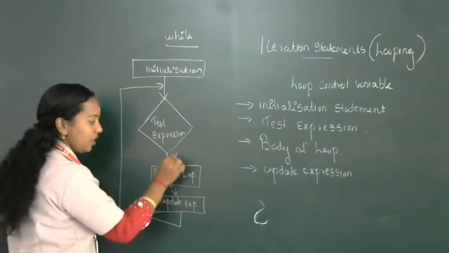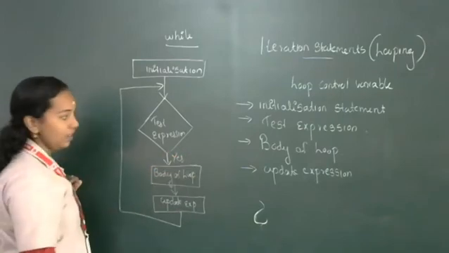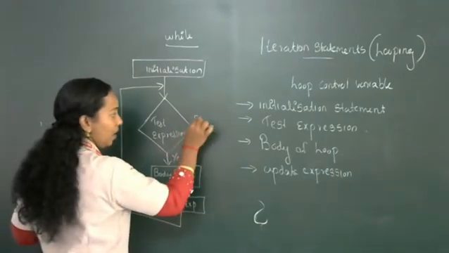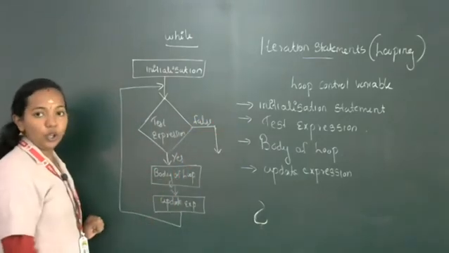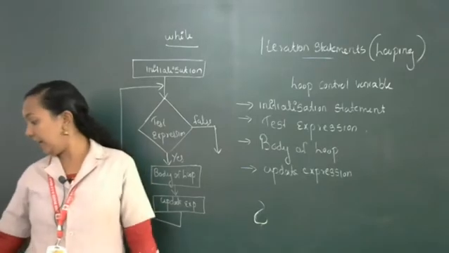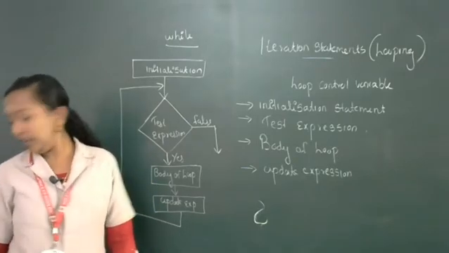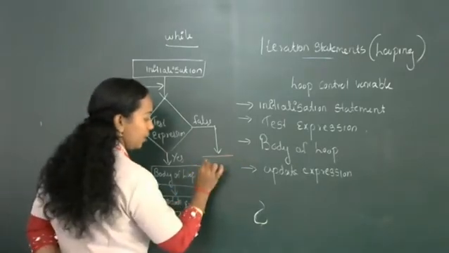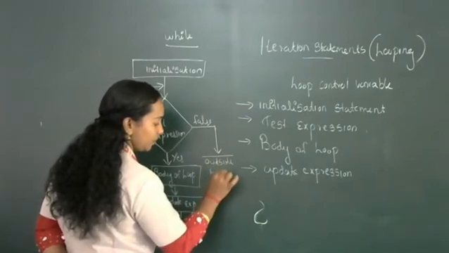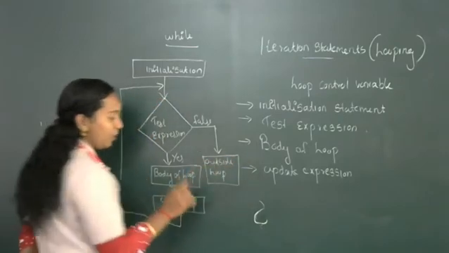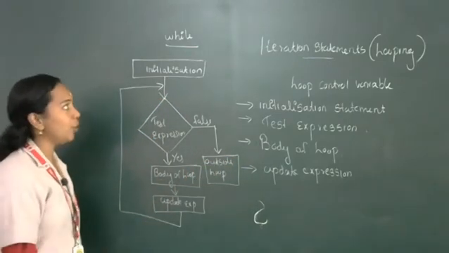If the condition is true, this repeats. If the condition is false, it will not enter into the looping statement, and automatically it will move to outside of the loop.